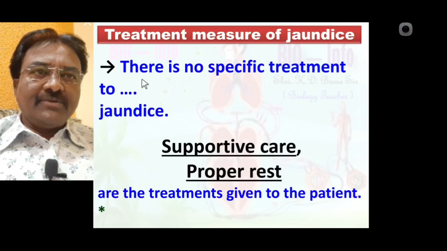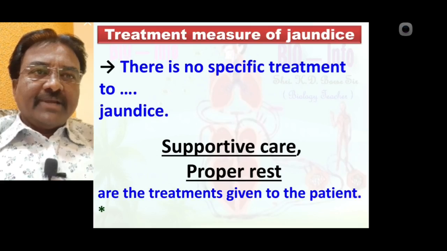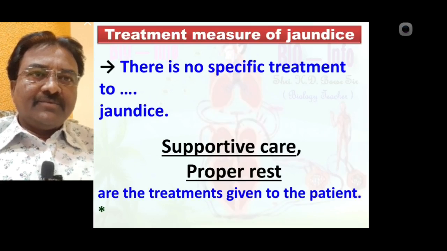Fat soluble bilirubin is more dangerous to the brain cell. Jaundice has no specific treatment. Supportive care and proper rest are the treatment given to the patient only.